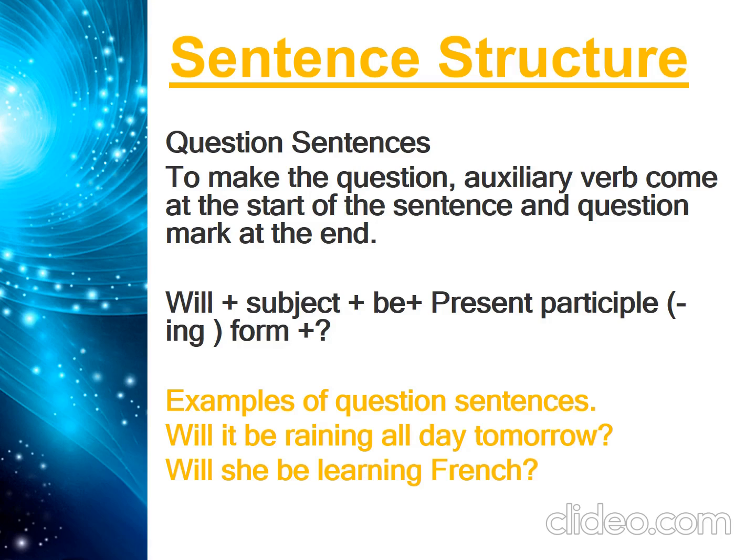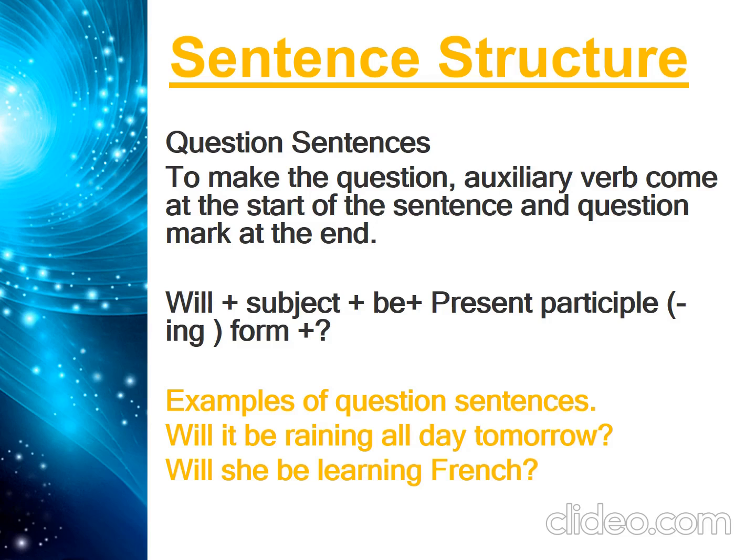Let's see the formula. We have to begin with our first auxiliary verb will, then our subject, whatever it is, any singular noun or any plural noun. And then after that we have to add our second auxiliary verb, that is be, along with the present participle, the first form of the verb plus ing form, and then our object and the question mark in the end.